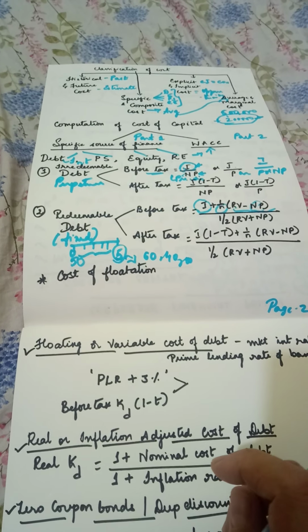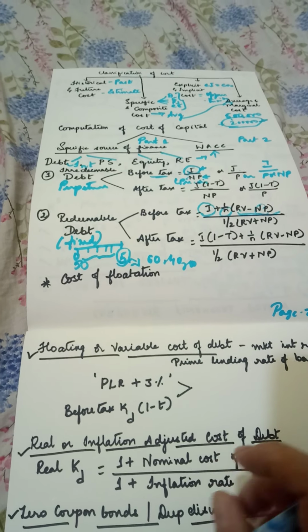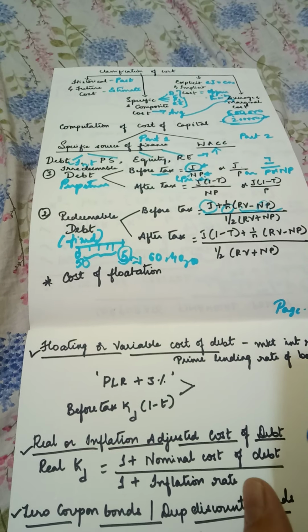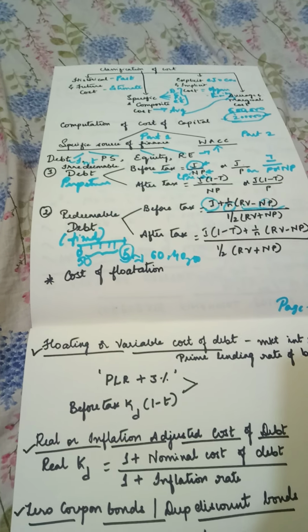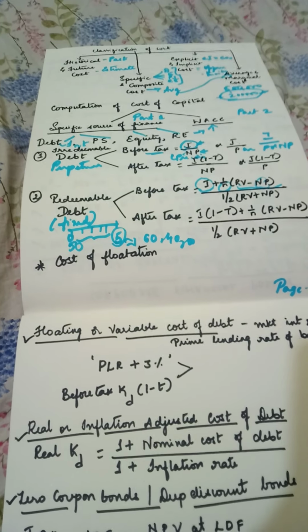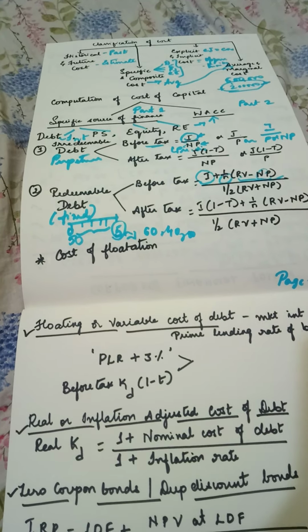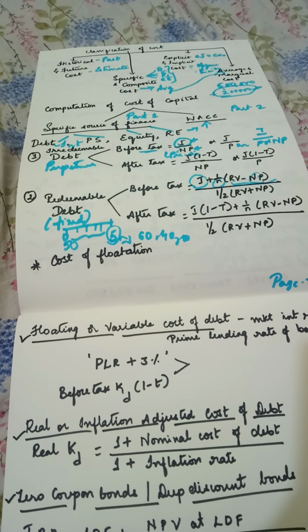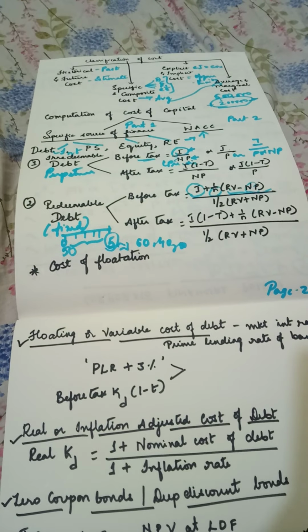What is cost of flotation? Whenever you are issuing any securities in the primary or in the follow-up market, that is for the second time or the third time you are floating your securities for additional funds, then you need to market that your securities are being issued. You need to pay brokerage charges, you need to appoint merchant bankers, you may need your investment bankers also for help.